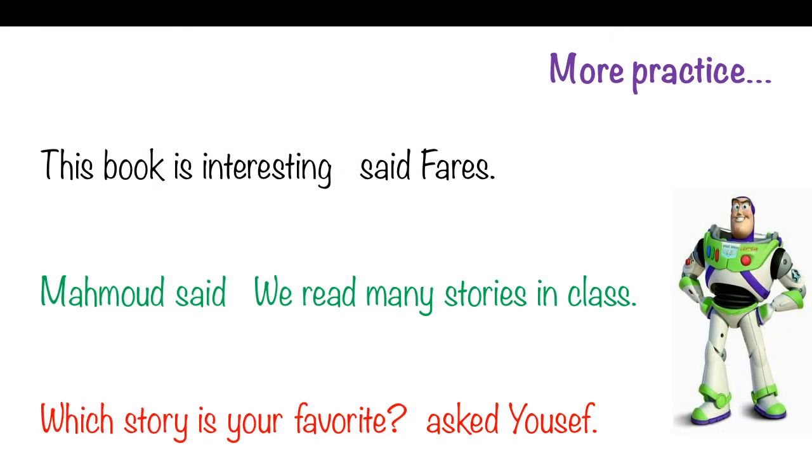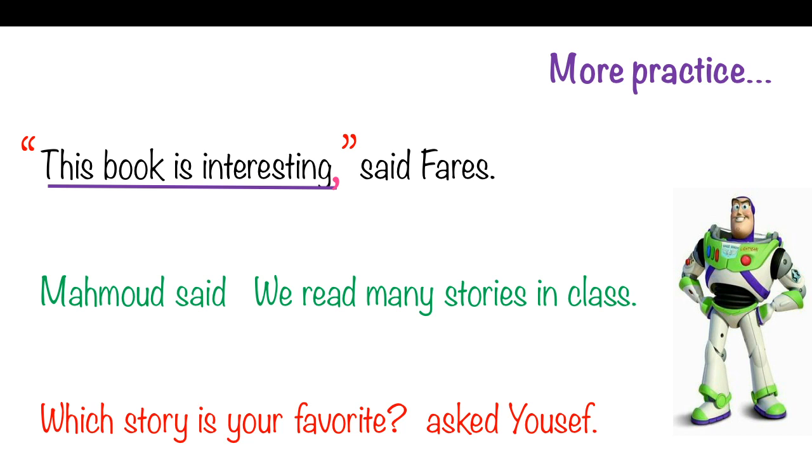One more. This book is interesting, said Faris. What did Faris say? He said, this book is interesting. We need to put it into quotations. What about comma? When the quotations are first, comma goes inside.